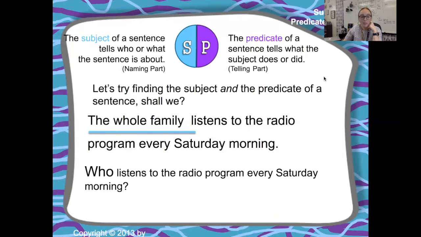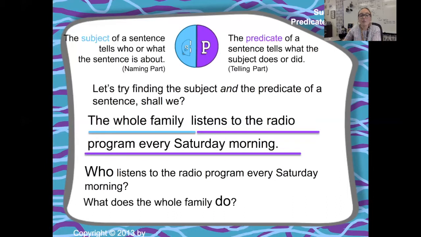The whole family. And notice it's not just family, it's the whole family, okay? Now, what did the subject do or did, aka the predicate? They listen to the radio program every Saturday morning. So that is what the subject does or did, the predicate. And together they make a complete sentence.